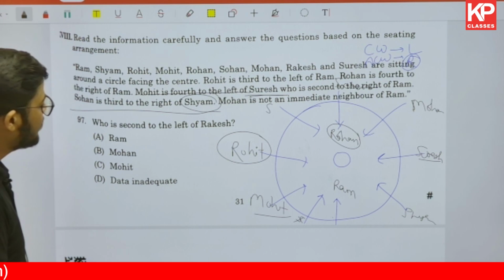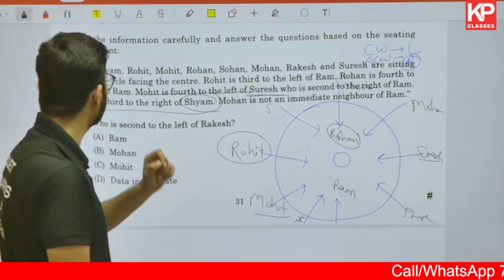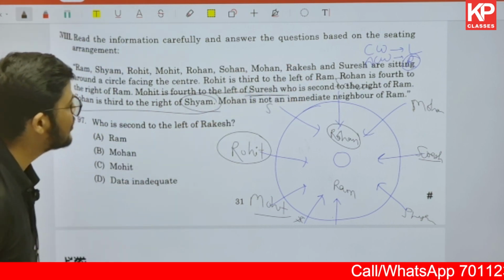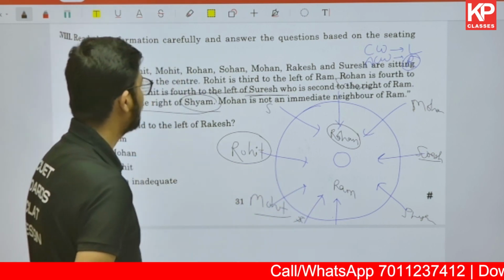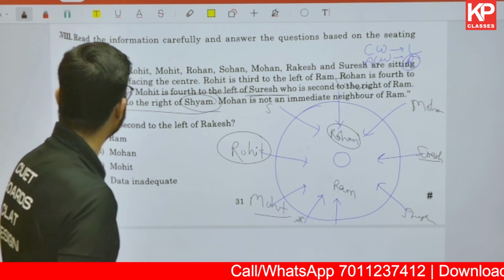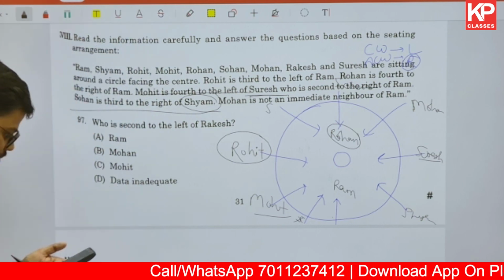Mohan is not the immediate neighbor of Ram. How many people are there, just give me a second. Ram, Shyam, Rohit, Mohit, Rohan, Sohan, Mohan, Rakesh and Suresh are sitting at a circular table. Rohit is third to the left of Ram. Rohit is third to the left: first, second, third left, Rohit is there. And then Rohit is fourth to the right of Ram. Just give me a second, where we have made a mistake.